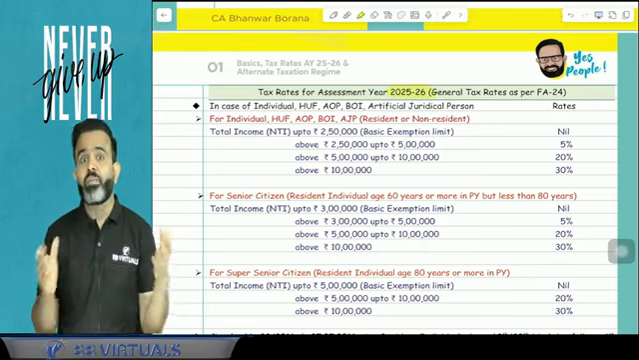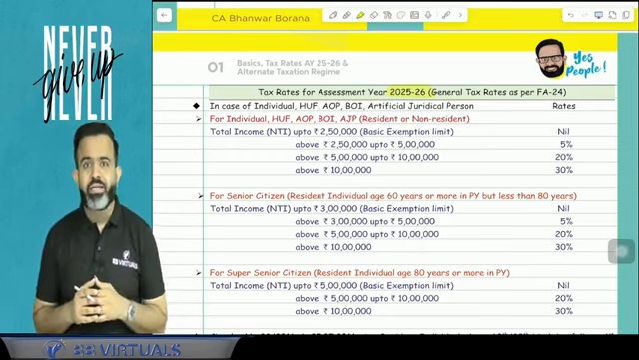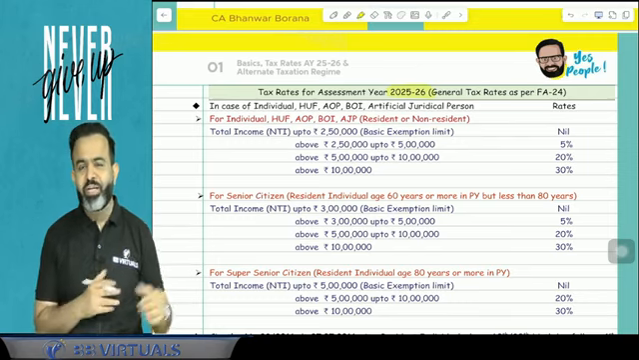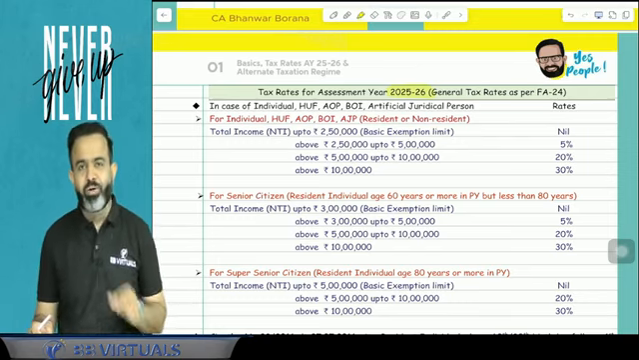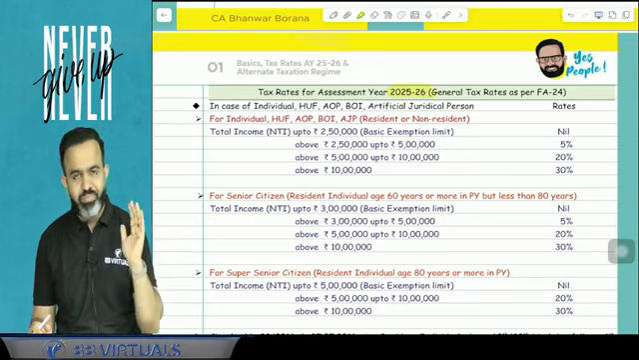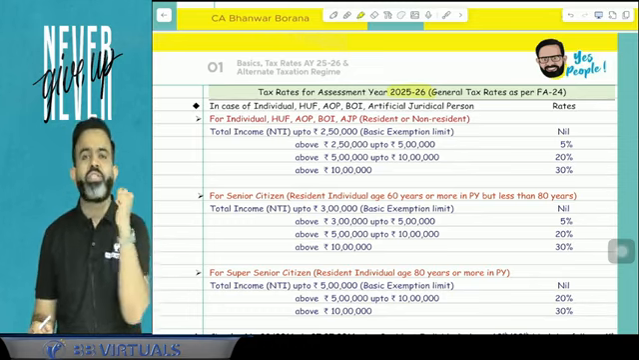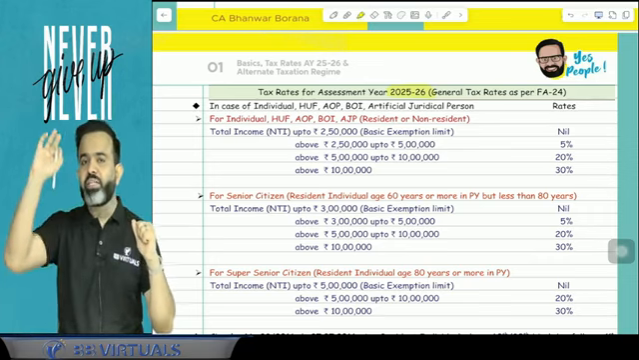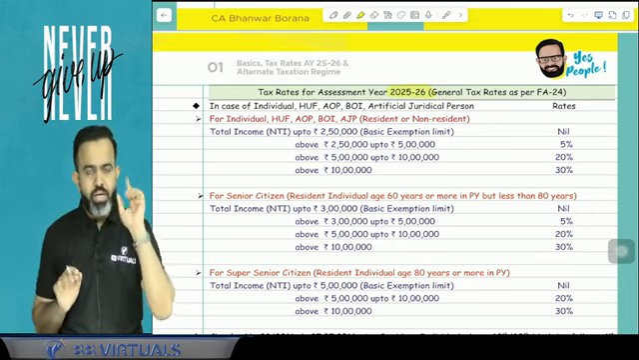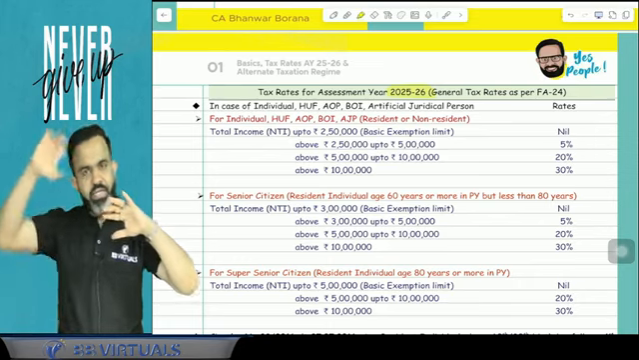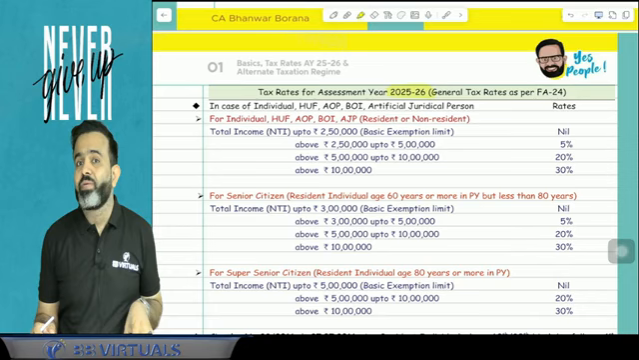Special tax rate is like long-term capital gain, which was taxable at the rate of 20%, but from 23rd July 2024, it is taxable only at the rate of 12.5%. So this is called your special tax rate. Special tax rates are given in the Income Tax Act 1961, and guys, general tax rates are always given in the Finance Act.